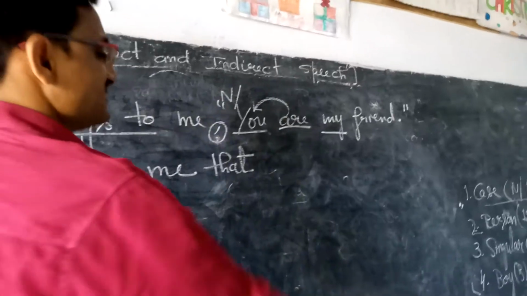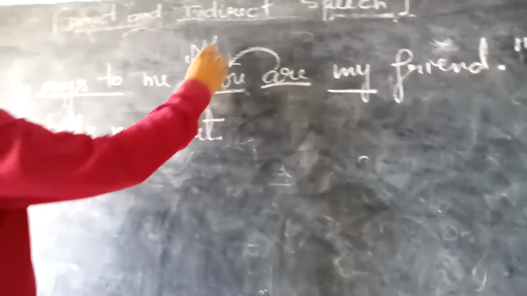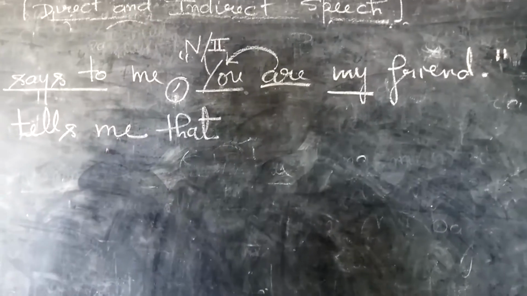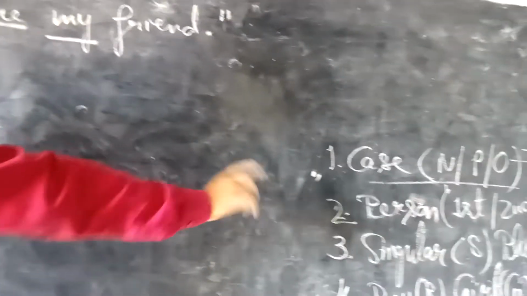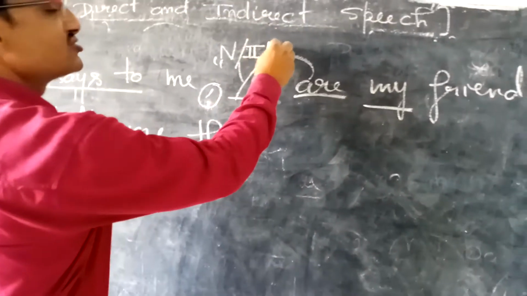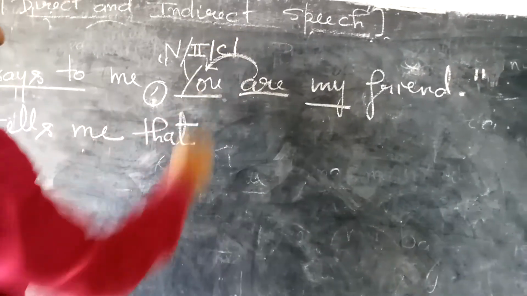Second thing is given here: person. Whether this is first person, second person or third person. So you fall in the category of second person, so I am mentioning here second person. Third thing, there is singular, plural or common. So you is for singular, plural, common. Tell me, you can be used for singular and for plural also. So that's why this is common.